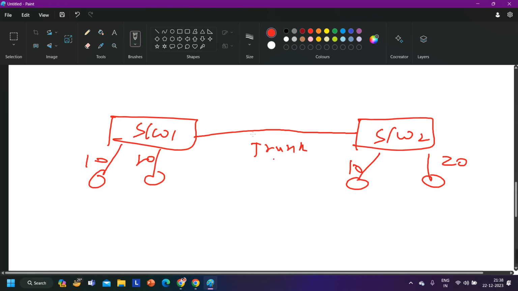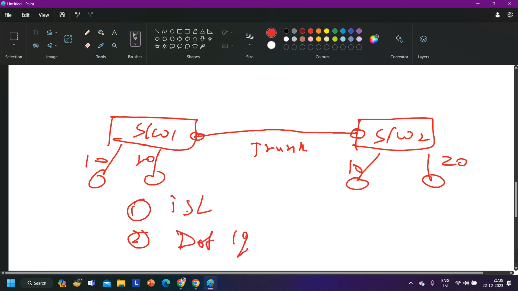To configure trunk, guys, before configuring trunk, you have to define the encapsulation protocol. Trunking encapsulation protocol means which protocol is going to add the tag number, which protocol is going to perform tagging. And we have two protocols for tagging. One is ISL and another one is .1q.